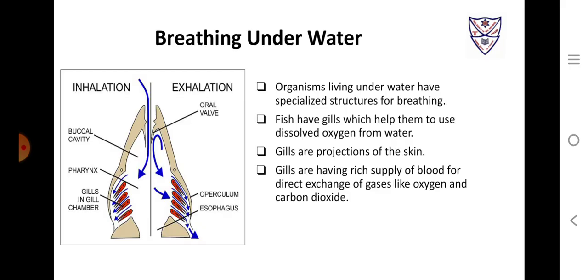How do organisms which live inside the water breathe? Breathing underwater is a complex mechanism which is done by fishes. Organisms which live underwater have specialized structures for breathing. Fish have gills which help them to use dissolved oxygen from water. Gills are projections of the skin, and gills have a rich supply of blood for direct exchange of gases like oxygen and carbon dioxide.